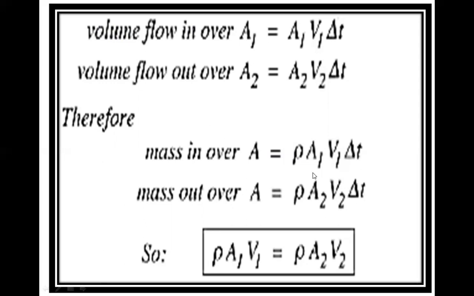Now we will compare both the masses. rho A1 v1 is equal to rho A2 v2, and del t on both sides cancel each other. You know that the fluid is incompressible and in streamline flow, so the density on both sides will be equal. Again, we will cancel the density on both sides. Then we will get the answer A1 v1 is equal to A2 v2. This is the equation of continuity.